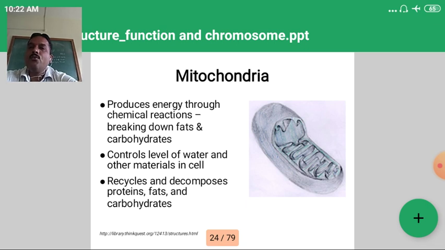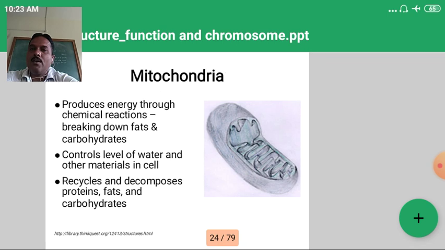They also control the level of water and other materials in the cell, and recycle and decompose proteins, fats and carbohydrates. So it is called the powerhouse of the cell.